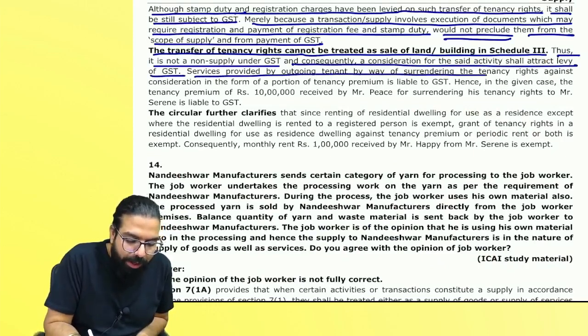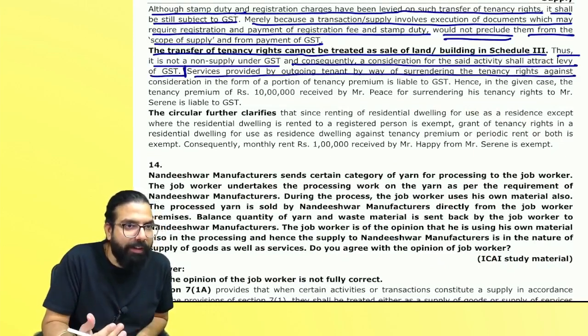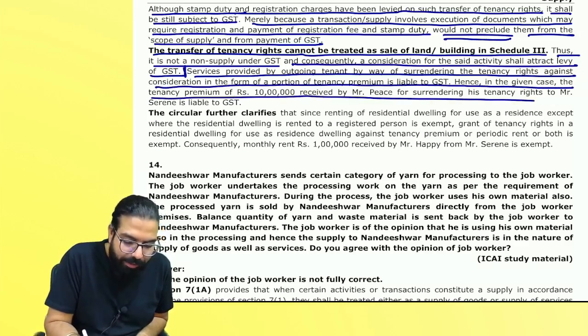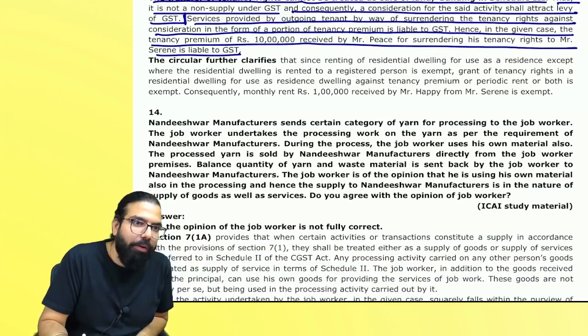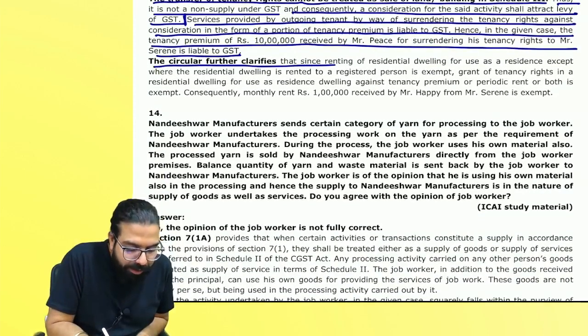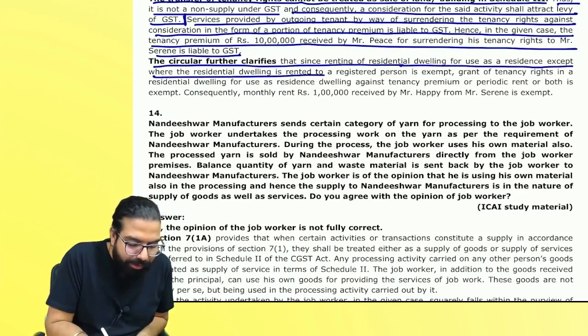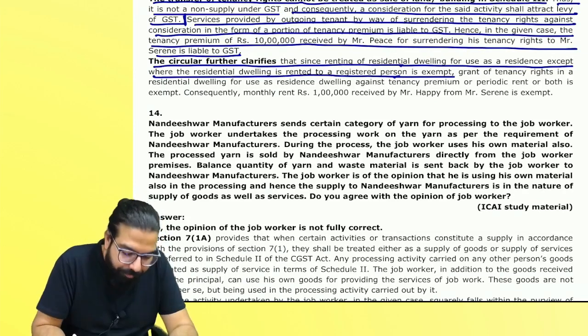Service provided by outgoing tenant by way of surrendering. Baba, this is the next point starting. Consideration in the form of tenancy premium is liable to GST. In the given case, the tenancy premium of 10 lakh for surrendering will be liable to GST. The circular further clarifies that renting of residential property for use as residence is exempt, where the residential property is rented to a registered person is exempt.